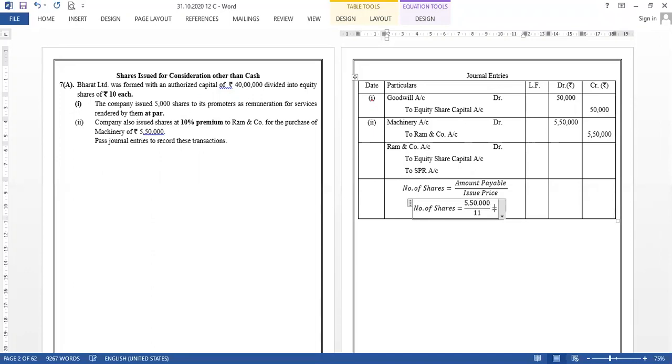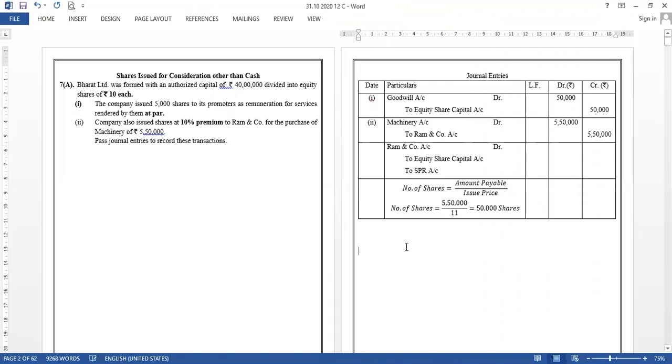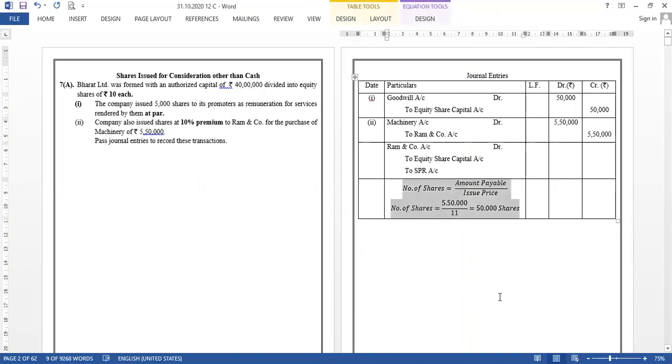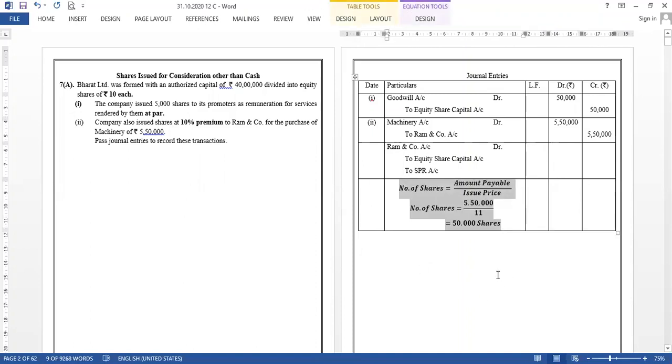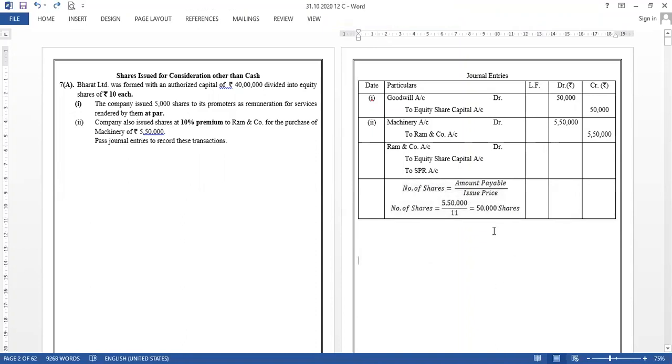So 5,50,000 divided by 11. I'm sure everybody has understood this issue price. This will give me 50,000 shares. This will be required. So you have to calculate this somewhere in rough. So 50,000 shares are there now.